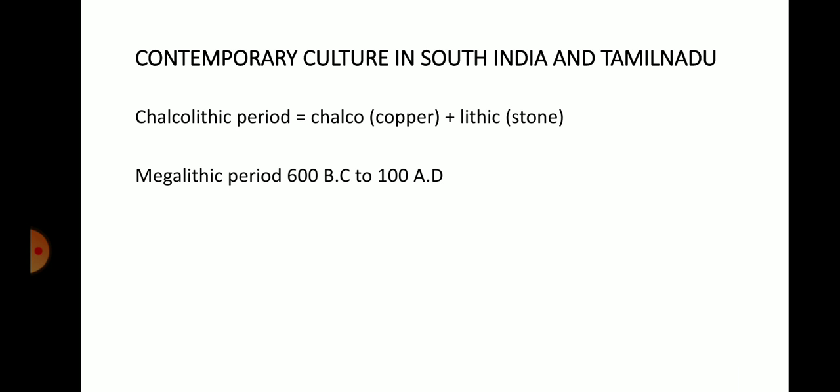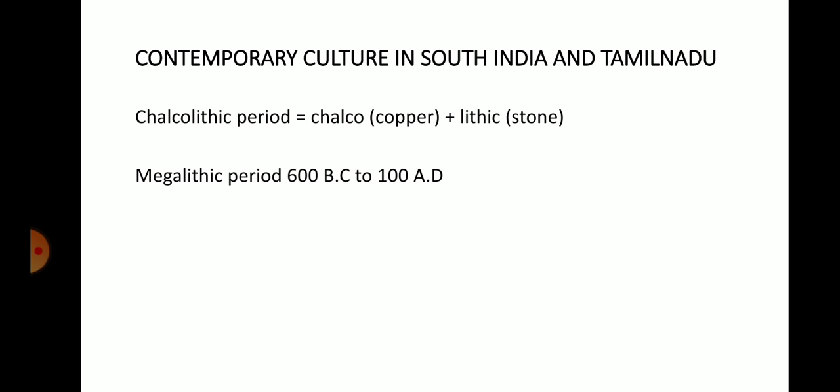What is meant by this new English word contemporary? Contemporary means events that happened at the same time. When we studied the Vedic period, we studied North India. Vedic period belongs to North India. So when the Vedic period happened in North India, at the same time events happened in Southern India.